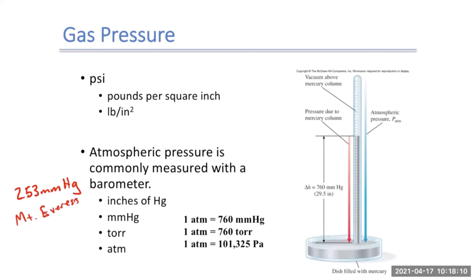So for a barometer on Mount Everest, the height of our column will only go up 253 millimeters before the weight the mercury exerts, and the pressure the mercury exerts, is the same as the pressure that the atmosphere exerts on our dish. So you can see why humans can't survive at the height of Mount Everest. It's not even half the atmospheric pressure that we have at sea level. And the highest human settlements are around 15,000 feet. So that's still pretty far up there.